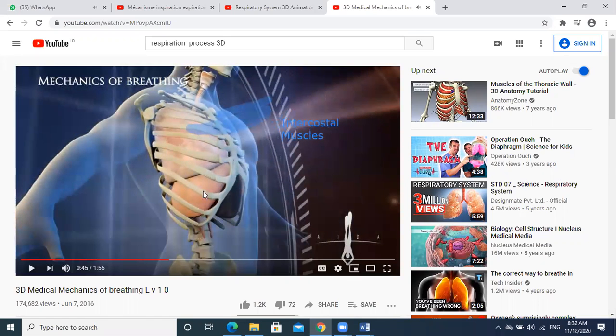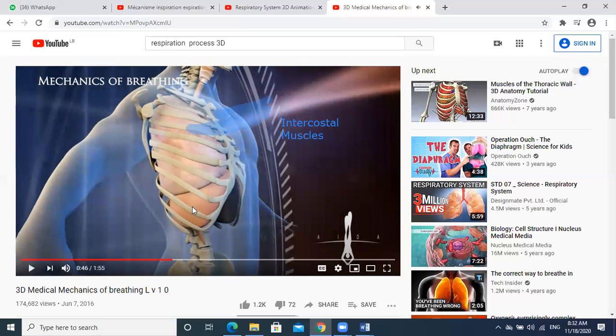Look, the volume of the thorax also increases, right? Here on the bottom we can find an organ. What is it called? Diaphragm. This is the diaphragm. And these are the lungs. Look at the diaphragm here, and the lungs increase in volume.